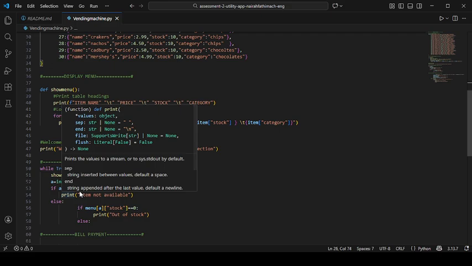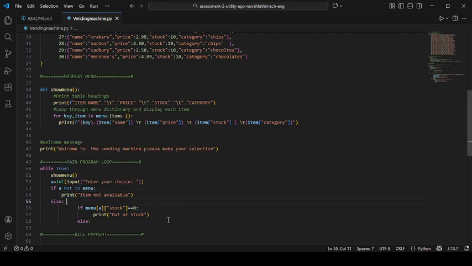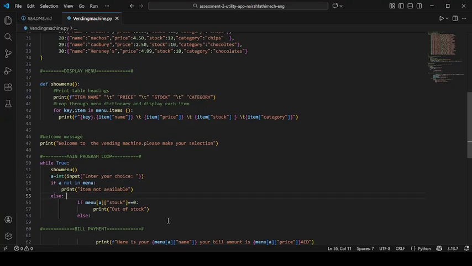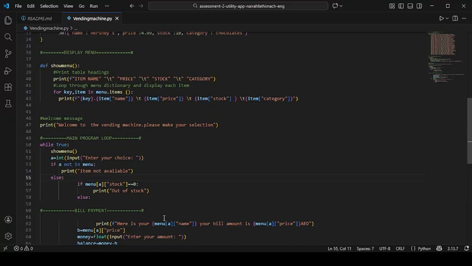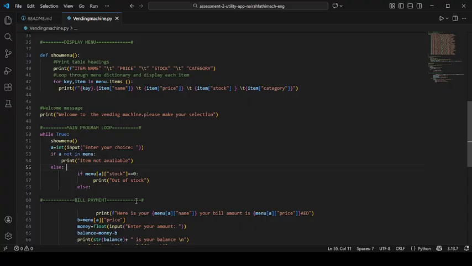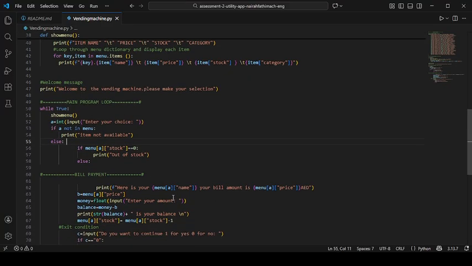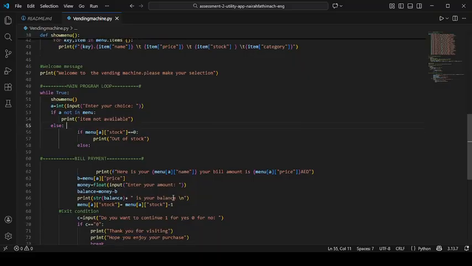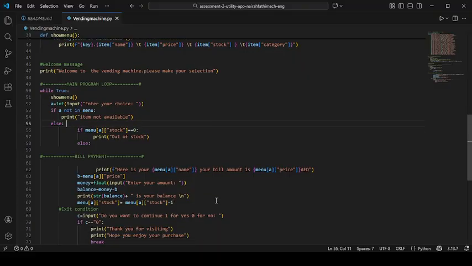Here is the code for this. Then if the item is available, it moves to the payment section. Here I use the bill payment as a command. And next, the selected item name and price are displayed and the user is asked to enter the cash amount here.